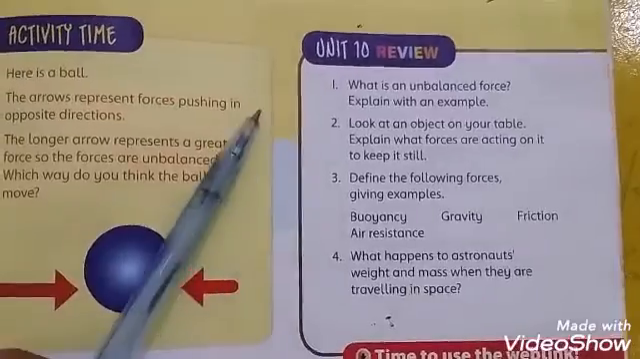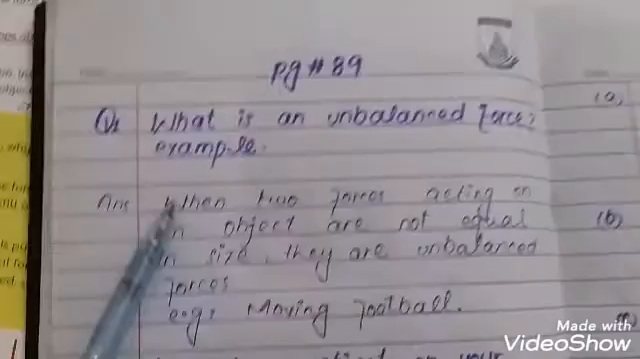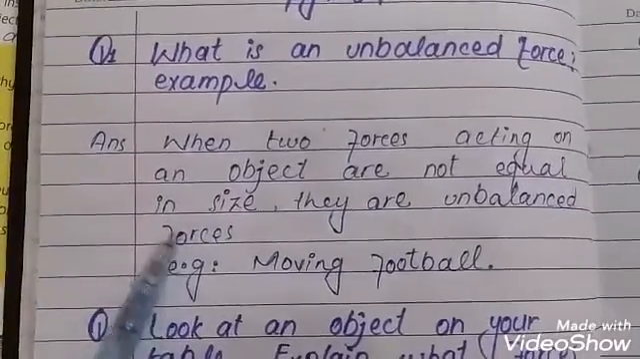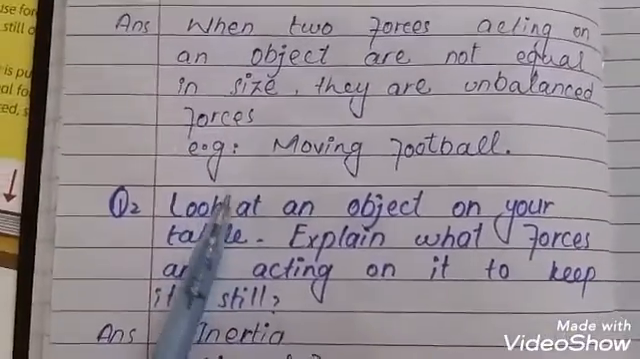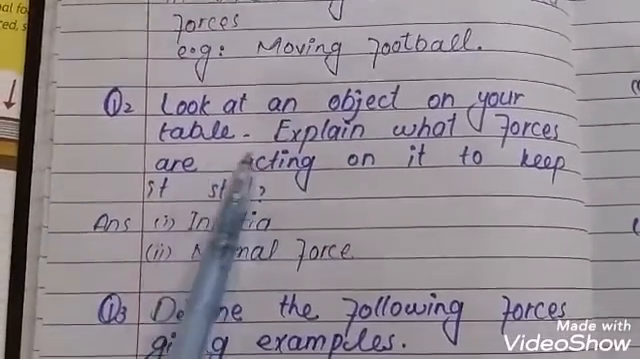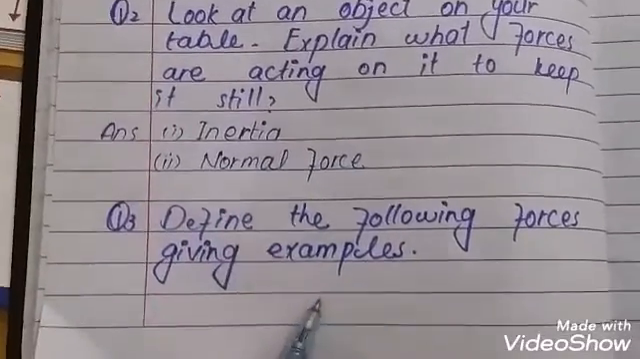Now test yourself. Unit 10 review questions, page number 89, and the answers are: what is an unbalanced force? When two forces acting on an object are not equal in size, they are unbalanced forces. For example, a moving football. Look at the object on your table. Explain what forces are acting on it to keep it still: inertia and normal force.